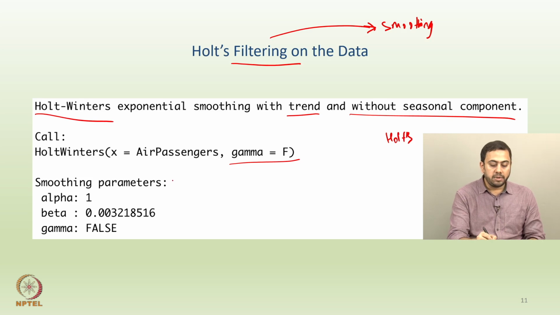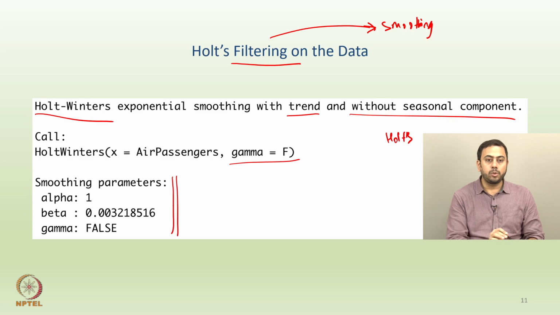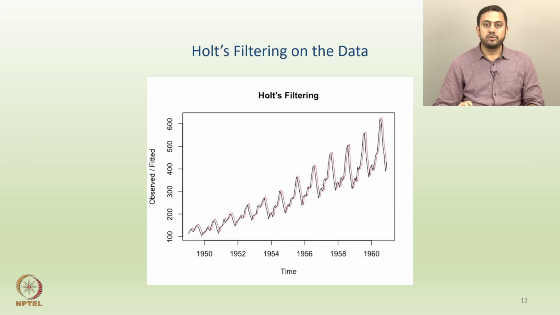Once you apply Holt's technique, these are the estimated parameters that R gives you. My alpha happens to be 1 and my beta happens to be 0.00321, and gamma is false because we don't have seasonality. This is exactly how Holt's smoothing, or Holt's filtering, is fitted on the data. The black curve is the actual data, and the red curve is Holt's smoothing applied on the data. Here you can clearly see that it is doing a very good job.